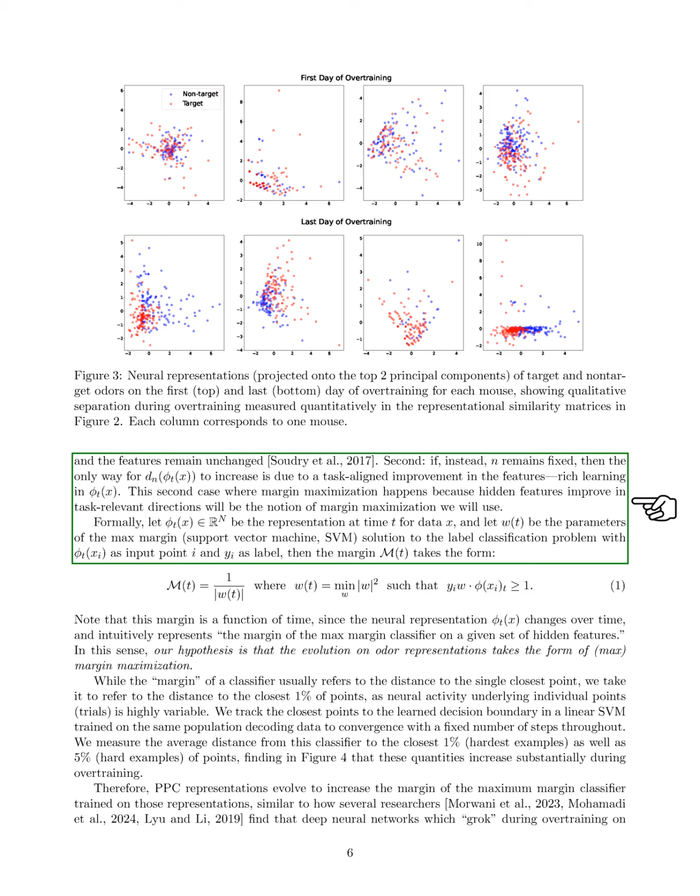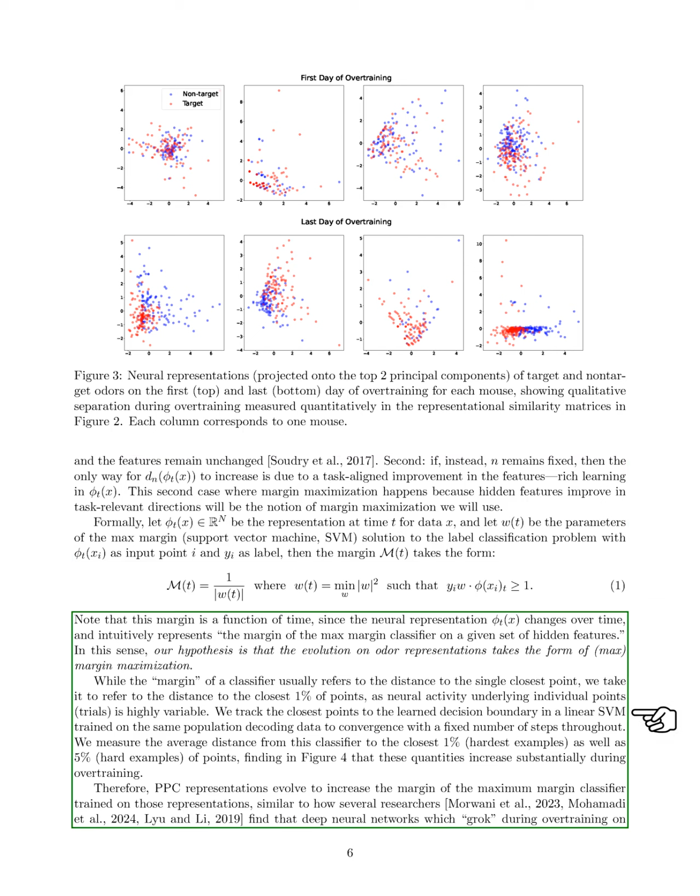We distinguish between 2 types of margin maximization. One where the classifier improves simply by training longer on the same features, and another where the features themselves become more aligned with the task. We focus on the latter, where improvements in the features lead to better classification. We track the distance from the classifier to the closest examples, finding that this distance increases during overtraining.